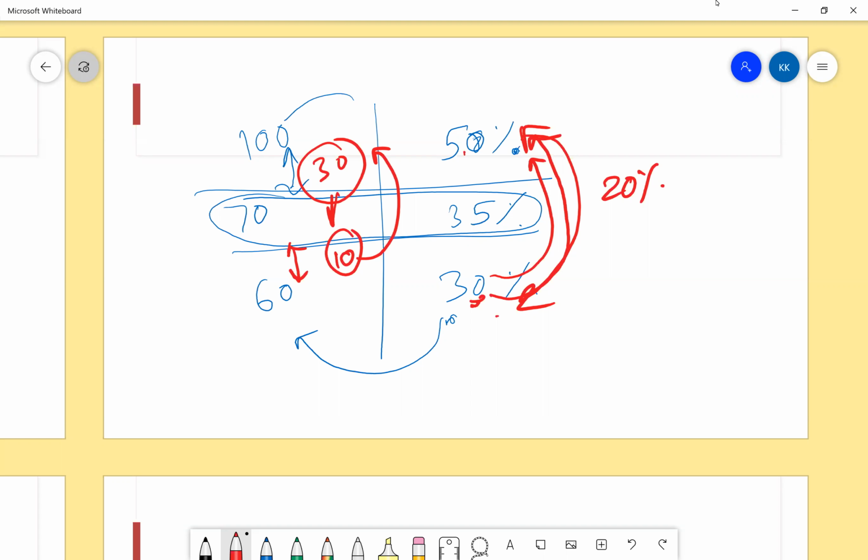Some of them have repeated concept questions, but the base part would be important. So moving forward, no doubts, guys?